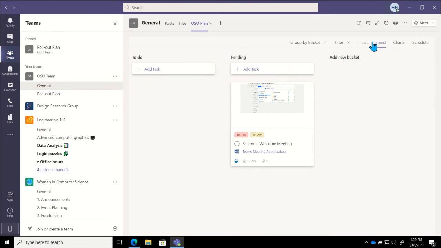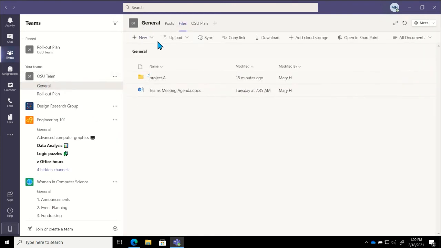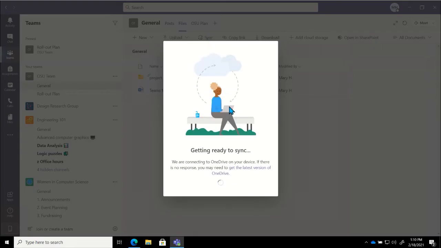All right, so if for some reason you're getting an error around accessing or opening up files, what I would recommend doing, and this is a great question because I want to call out what y'all can do with this. Let's say the files for our general channel are something that I want to be able to access from my File Explorer, right? I don't always want to come into the Teams and the Files tab to open them there. We have the option to sync this with our File Explorer. And how I do that is I'm going to use that little sync button at the top. It will get ready to sync this with my OneDrive.